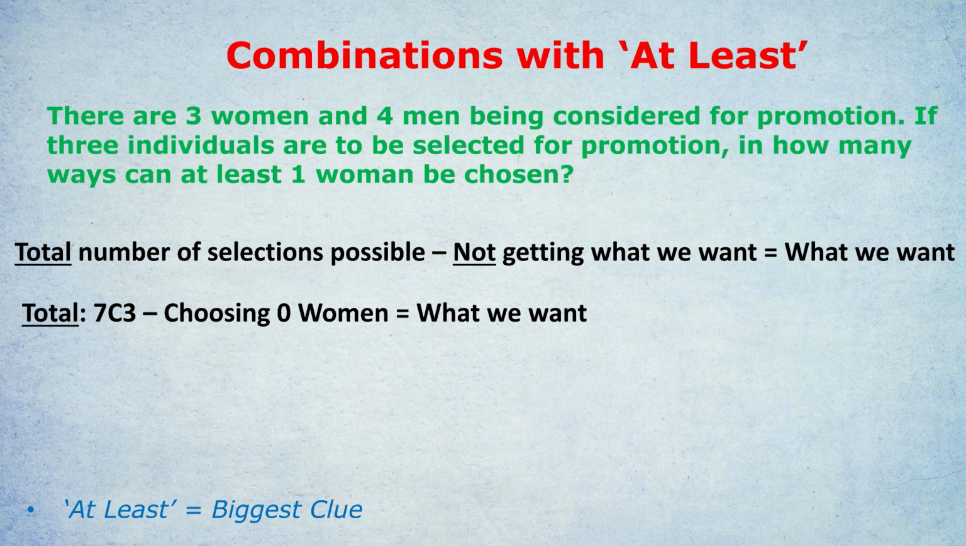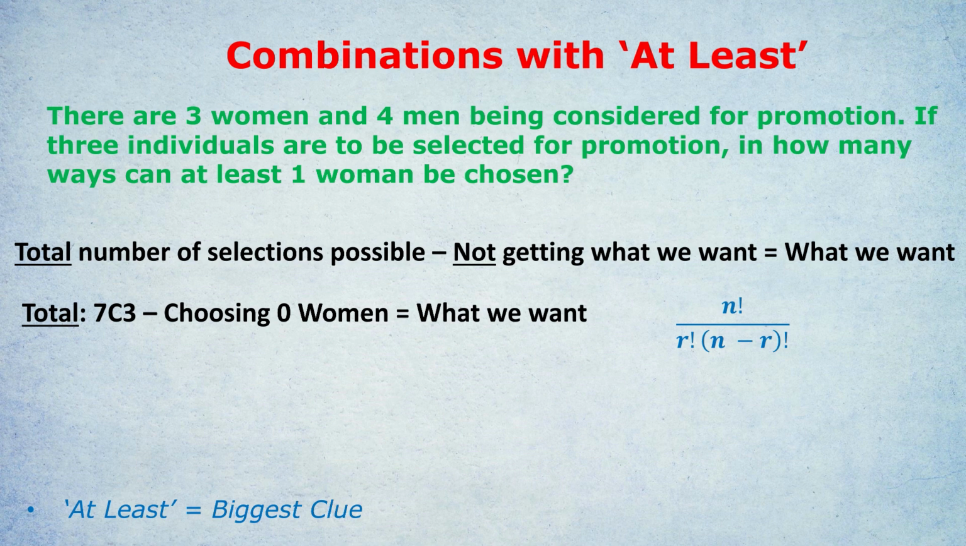Again, if you don't know what formula I'm talking about, you'll see in a second, but we're going to do 7 choose 3 using the formula for combinations, which I've explained in a different video. And then once we've got that total, we're going to take away what we don't want, which is we don't want to choose 0 women. And so we're going to take away that, and that's going to give us what we want.